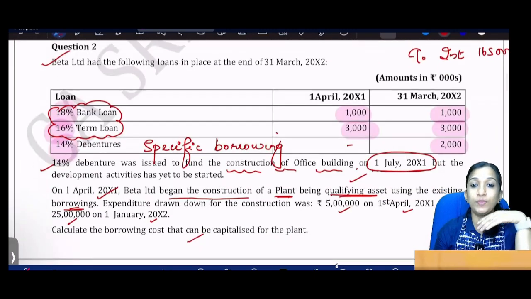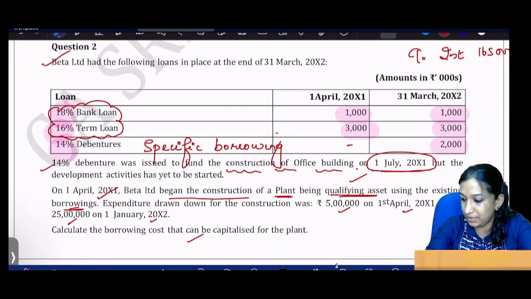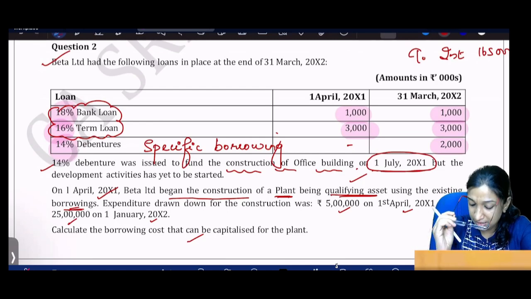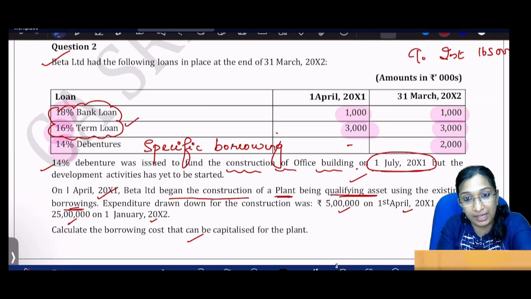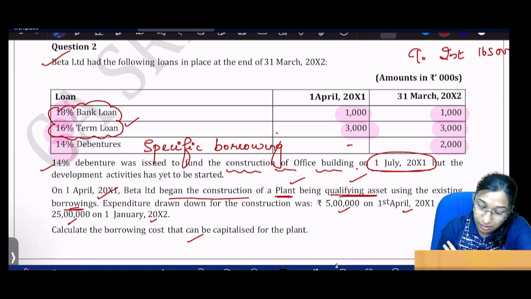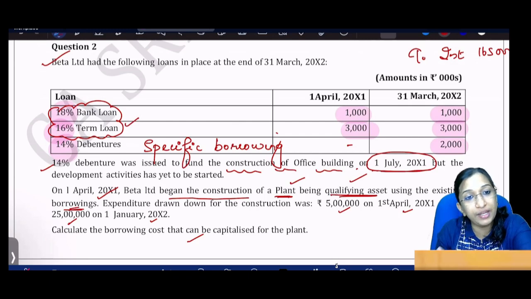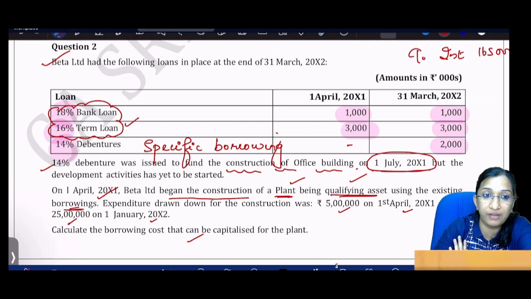So here, how much is the borrowing cost to be capitalized? There are two loans which we have already taken. The plant is constructed using the funds out of the general borrowings which we already have.